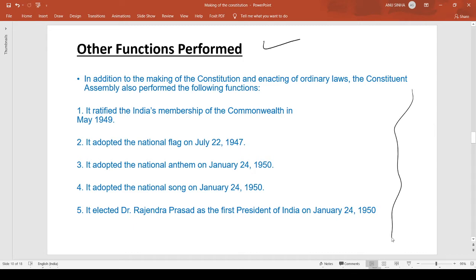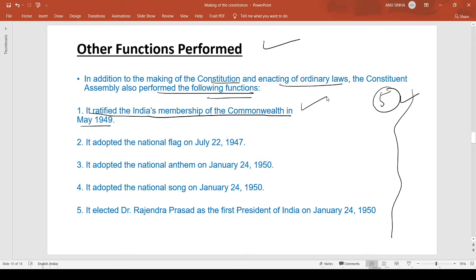Guys, this is very important, and you have to remember these 5 important tasks that were also performed by the Constituent Assembly. So, in addition to making the Constitution and enacting ordinary law, the Constituent Assembly also performed the following tasks. First, it ratified India's membership of the Commonwealth in May 1949. So once India became a sovereign country, it decided to continue its membership of the Commonwealth, whose head was going to be the British Crown, and being its member is not going to affect India's sovereignty in any way. So that was the first thing.